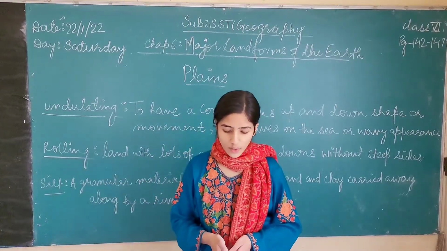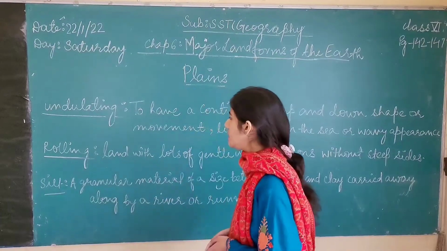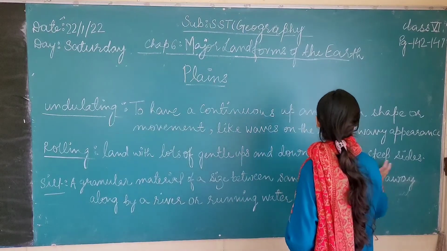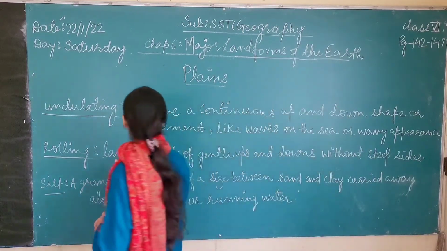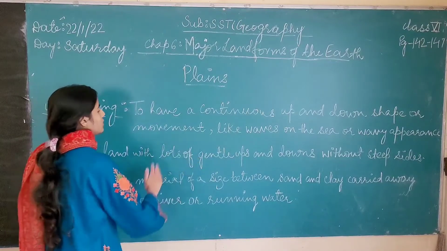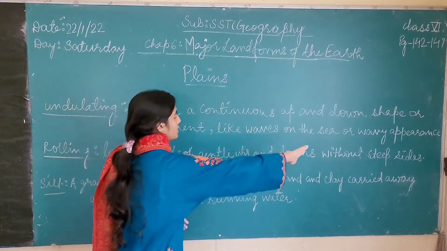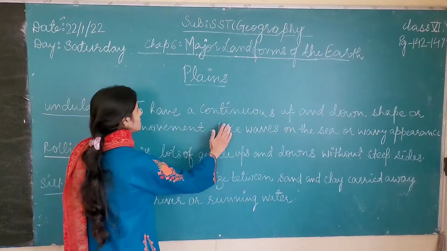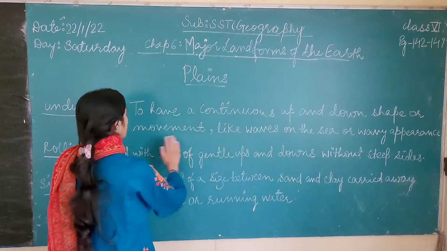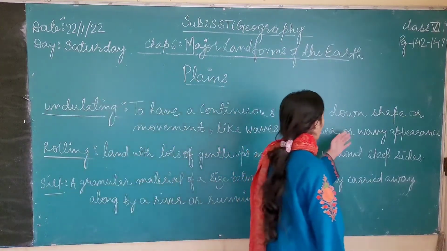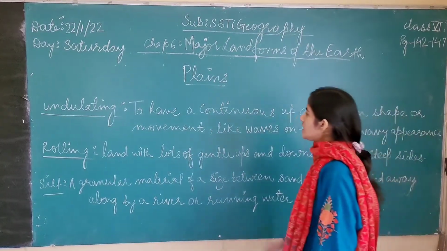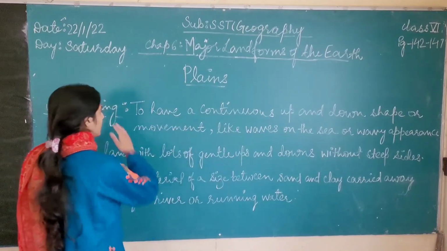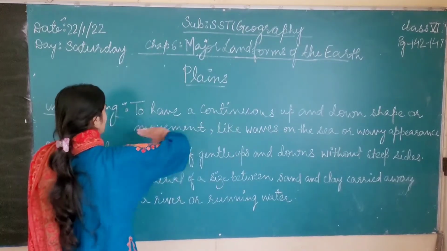So what is the meaning of the words rolling and undulating? I have written it here that rolling means land with lots of gentle ups and downs without steep sides. And undulating means to have a continuous up and down shape or movement like waves on the sea, or a wavy appearance. It means that the surface of the plains is continuously moving up and down.